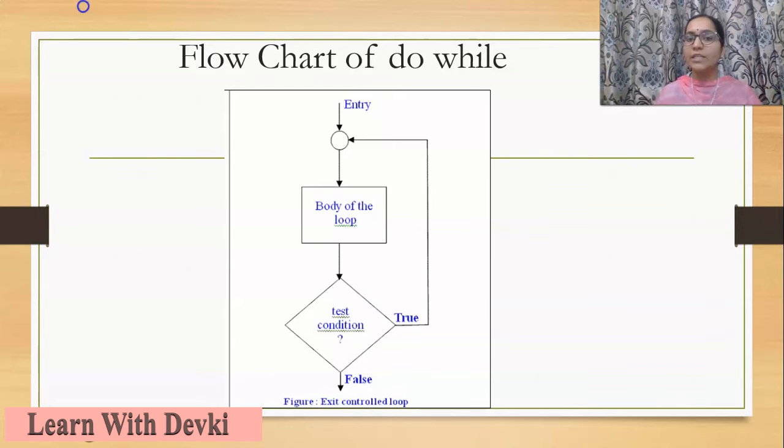Then the condition is checked, the test condition. If the condition is true, then control will move back to the beginning, and the body of the loop will keep on executing until the condition is true. So the condition is true and true and true, and we are executing the body of the loop. Once the condition becomes false, we will come out of the loop. Any statements we specify after the loop will keep on being executed in the flow of the program. So this is the flow chart of a do while.